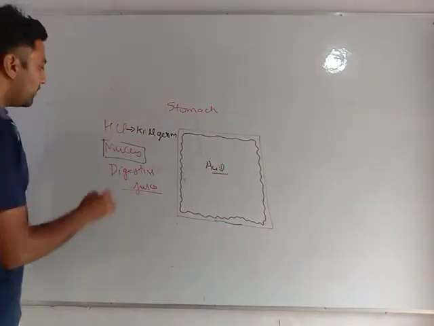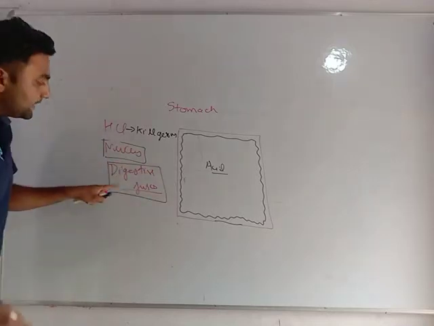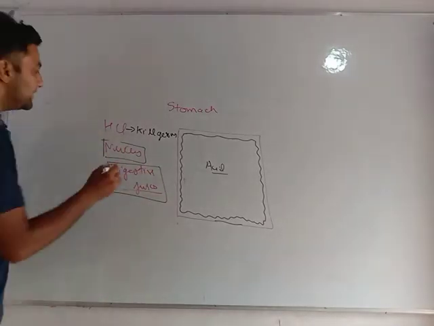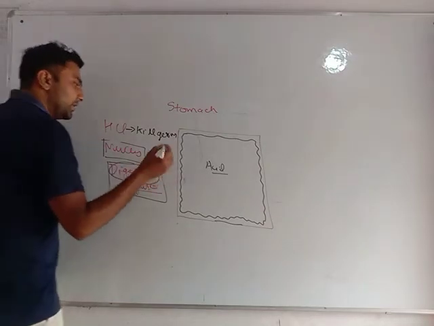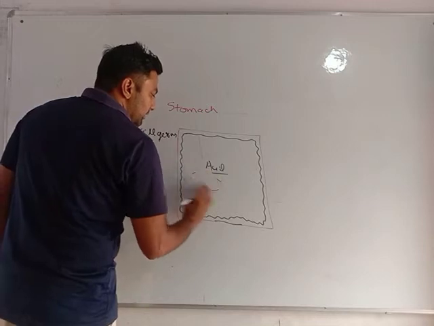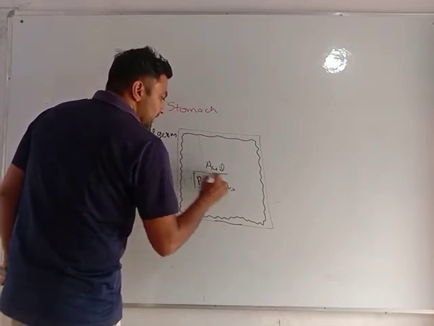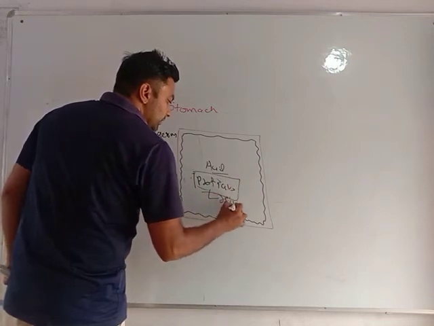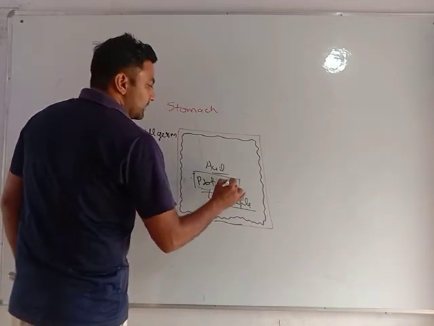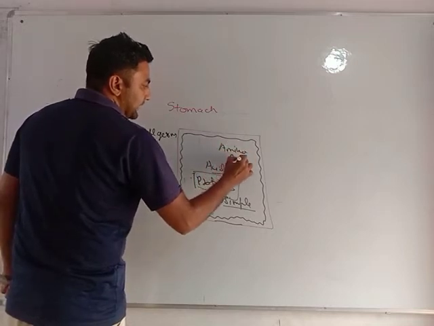walls. Now, what is the function of these digestive juices? Very important. As the name itself suggests, their work is to digest. Basically, these convert proteins into simple stuff, that is, proteins into amino acids.